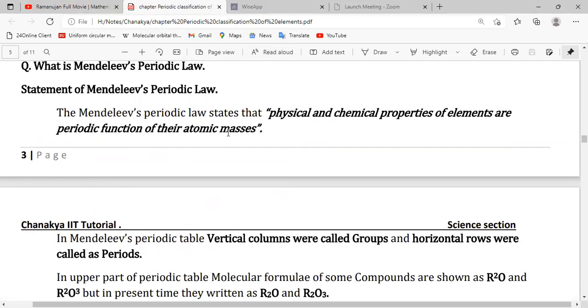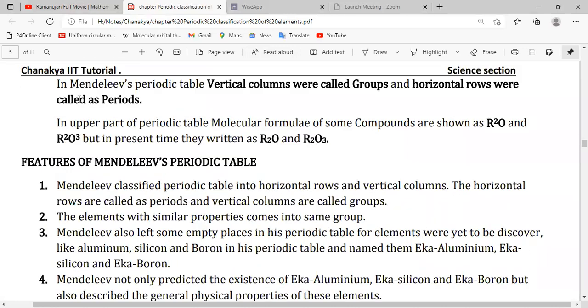So Mendeleev's periodic law states that the physical and chemical properties of elements are a periodic function of their atomic masses. In Mendeleev's periodic table, vertical columns were called groups and horizontal rows were called periods. Therefore, the arrangement is in the form of rows and columns, that means groups and periods.